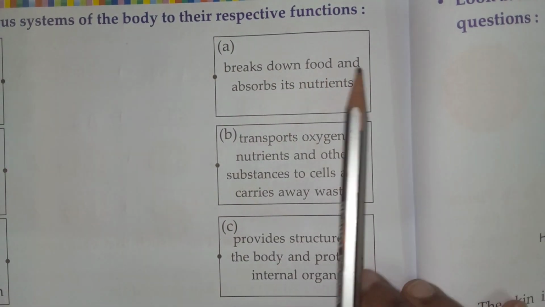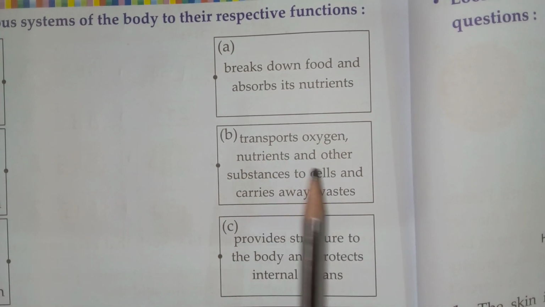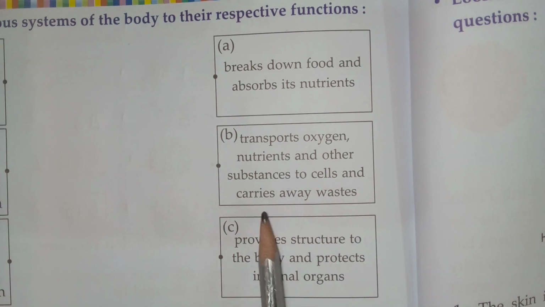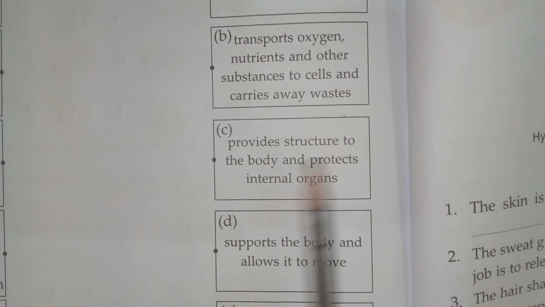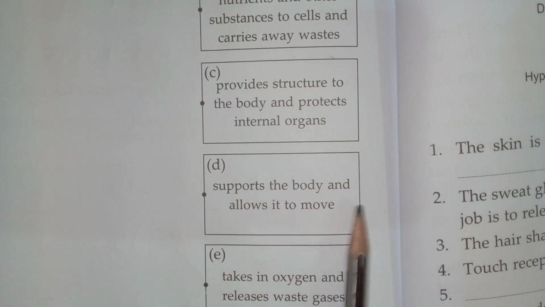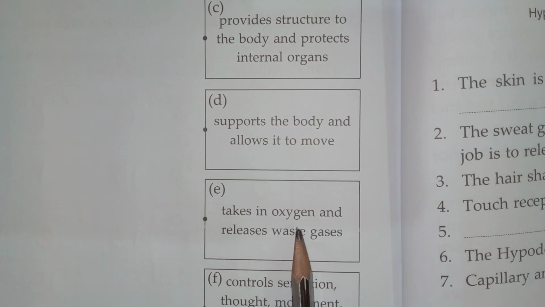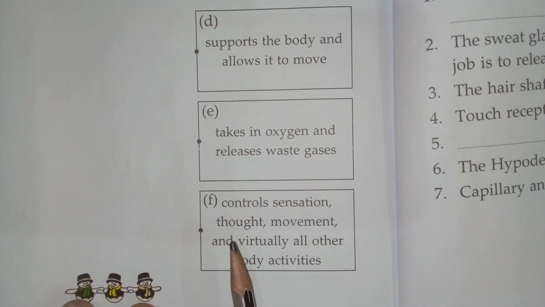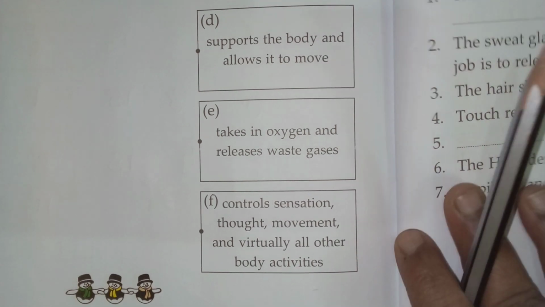Okay, see: break down food and absorbs its nutrients; transports oxygen, nutrients and other substances to cells and carries away waste; provides structure to the body and protects internal organs; supports the body and allows it to move; takes in oxygen and releases waste gases; controls sensation, thoughts, movement and virtually all other body activities.